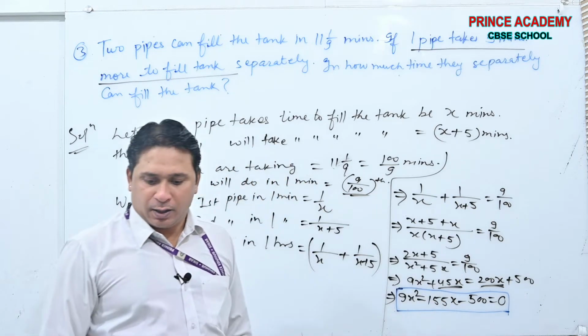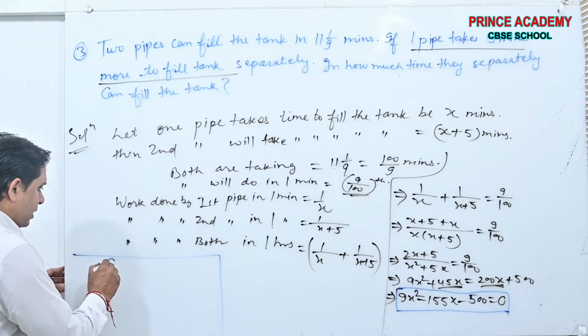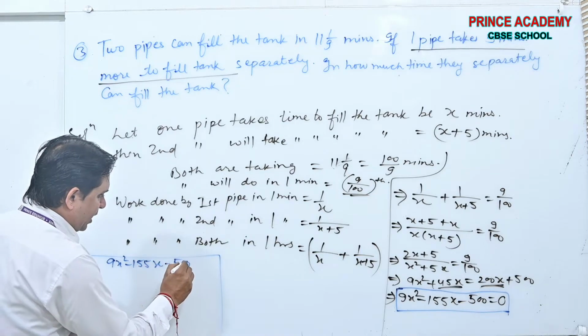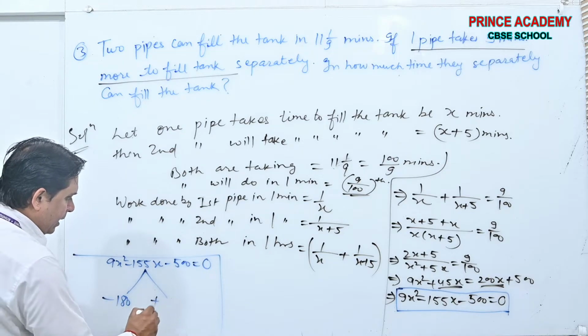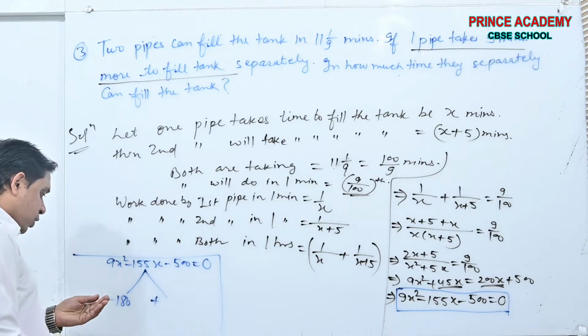Now see beta, the equation I am writing here is 9x square minus 155x minus 500 is equal to 0. If you break this, minus 180x plus 25x, and the factors will be these. Yes or no?